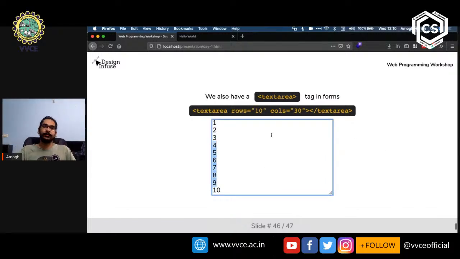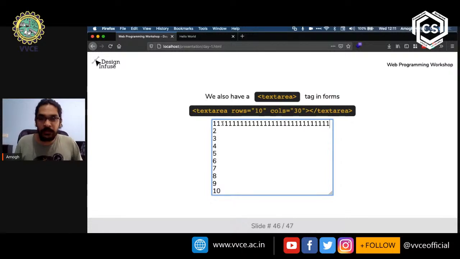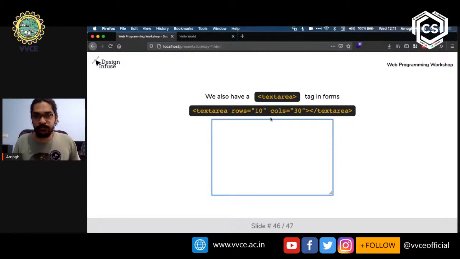But if we mention something different over there, for example, rows is equal to 5 or rows is equal to 1, then it's going to show it separately. This is very similar with columns as well. It's only going to allow you to type in 1 in one row 30 times. If you count this out, it's only going to be 30.